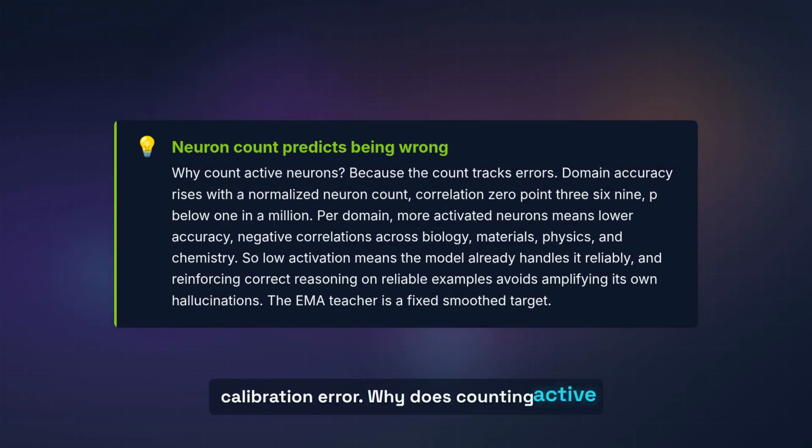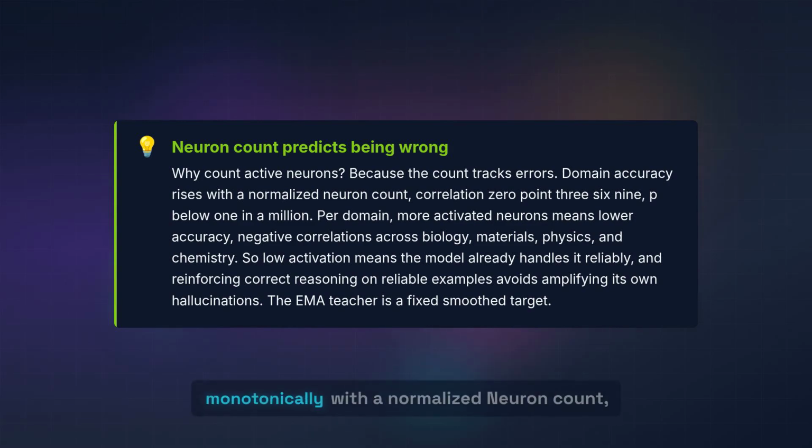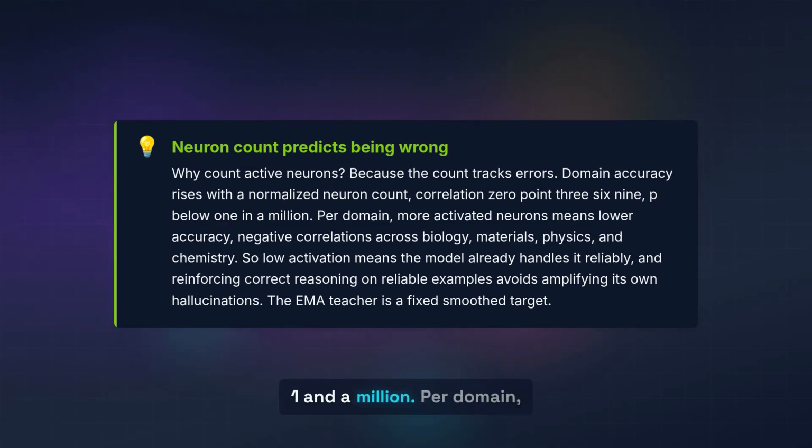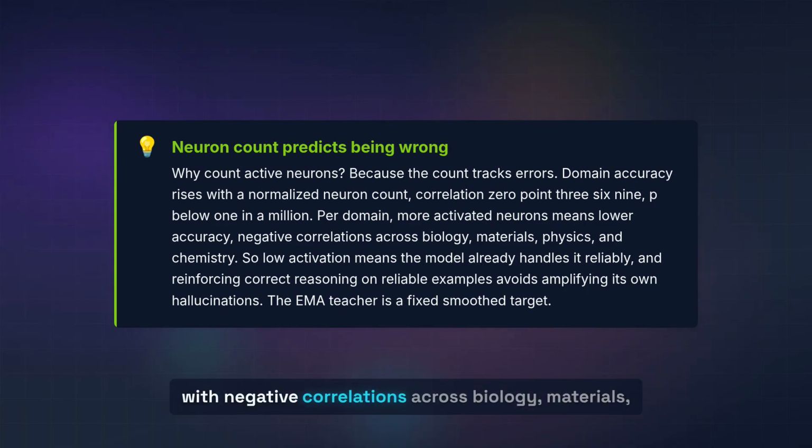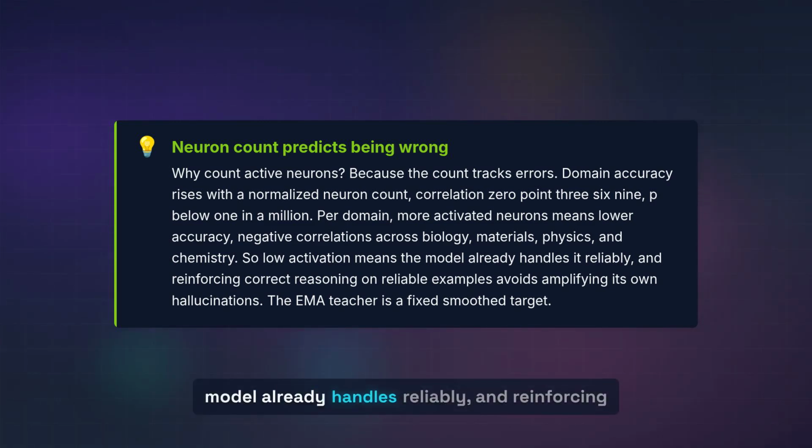Why does counting active neurons work? Because the count correlates with being wrong. Domain accuracy rises monotonically with a normalized neuron count, correlation 0.369, p-value below 1 in a million. Per domain, more activated neurons means lower accuracy with negative correlations across biology, materials, physics, and chemistry. So picking low activation examples means picking examples the model already handles reliably, and reinforcing correct reasoning on reliable examples avoids amplifying the model's own hallucinations.